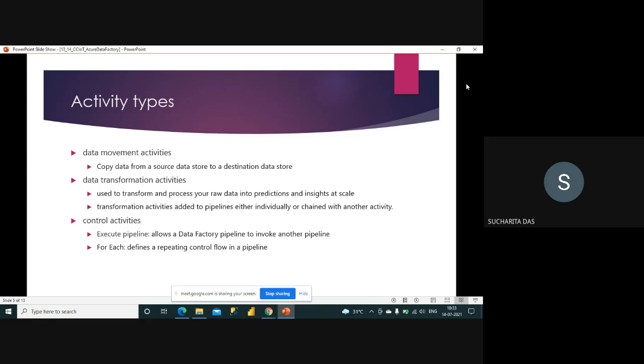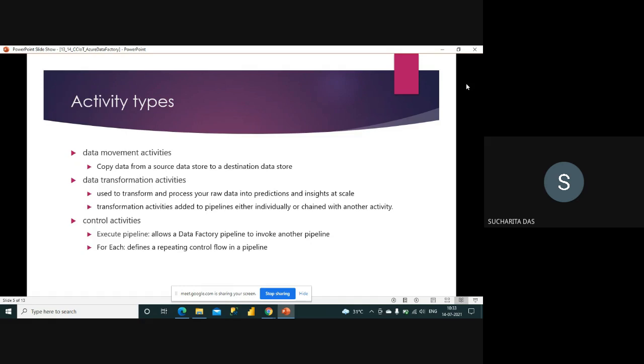Now broadly about the activity types. The first one is the data movement activities: copy data from a source data store to a destination data store. So I can copy data from a source to a destination. That is the purpose of a data movement activity. You can understand I am just moving data from one data store to another data store.